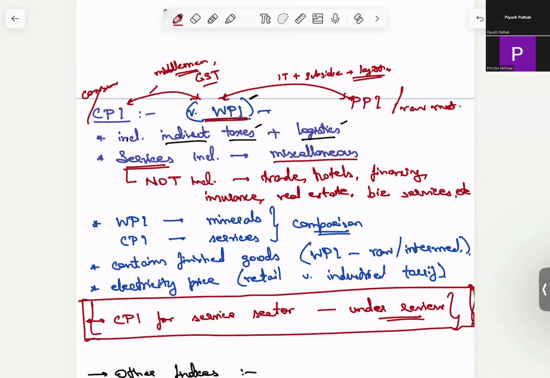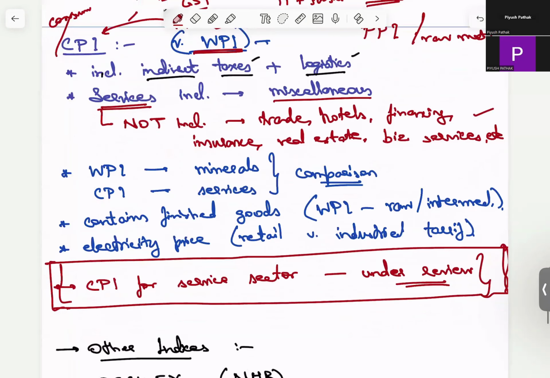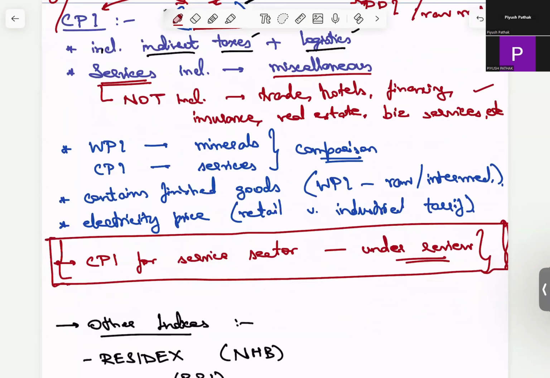But again, not everything is included. We have already covered this. WPI does not cover services at all. Now this was a very beautiful comparison which I found, so I included it. This was just to show you how the nature of WPI and CPI differs. We have already discussed beyond this, but again, I will put up this comparison.